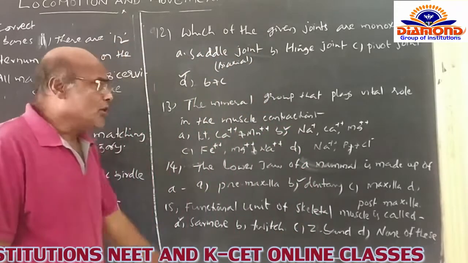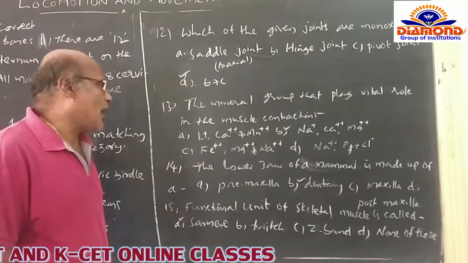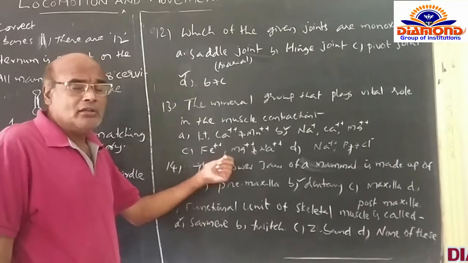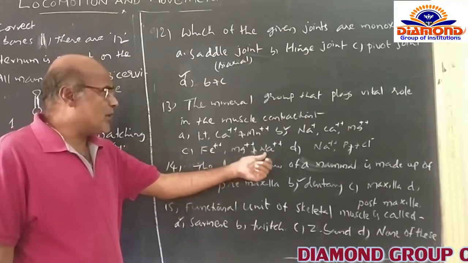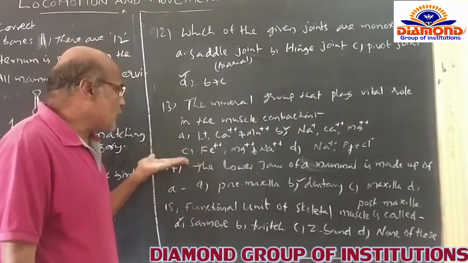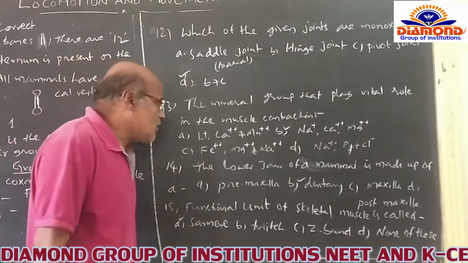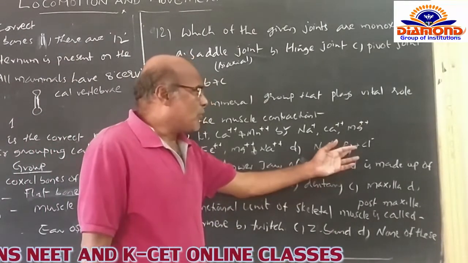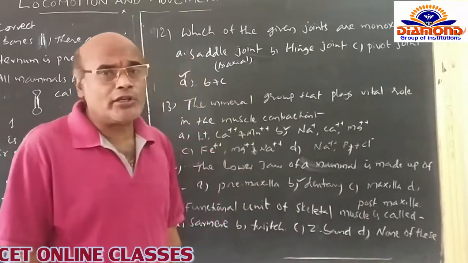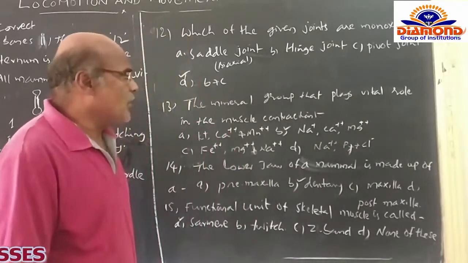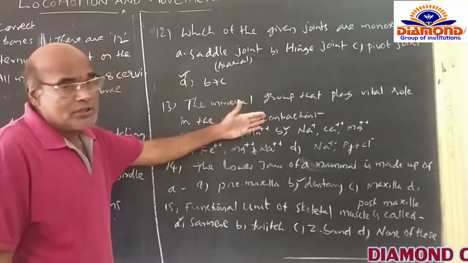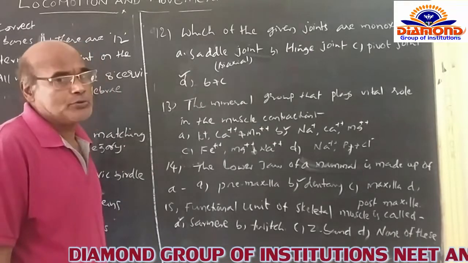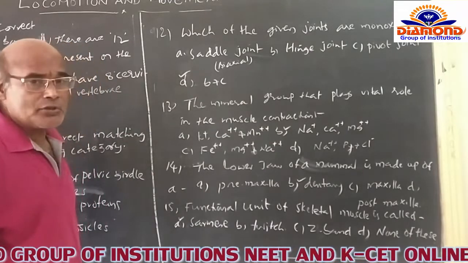And basically we have to see the C option: iron, magnesium and sodium. Iron is not at all helpful in the muscle contraction. Magnesium and sodium are helpful, but due to the presence of iron, the C option is not correct. D option has sodium, which is partially correct, but phosphorus and chloride ions are not helpful in the muscle contraction. That's why D option is also not correct for this question. Only the B option is the correct option, so I opted for B option for this question. And after that, you go for the next question.